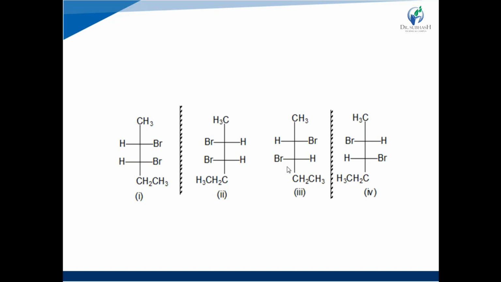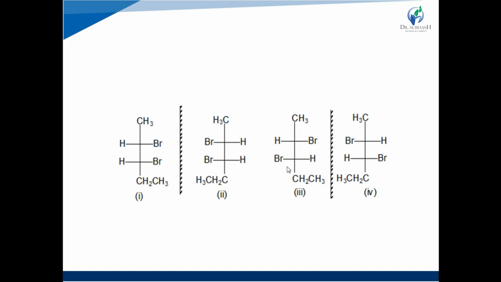Compare the first and third forms of 2,3-dibromopentane. They are not mirror images and they are not superimposable. That's why they are diastereomers.